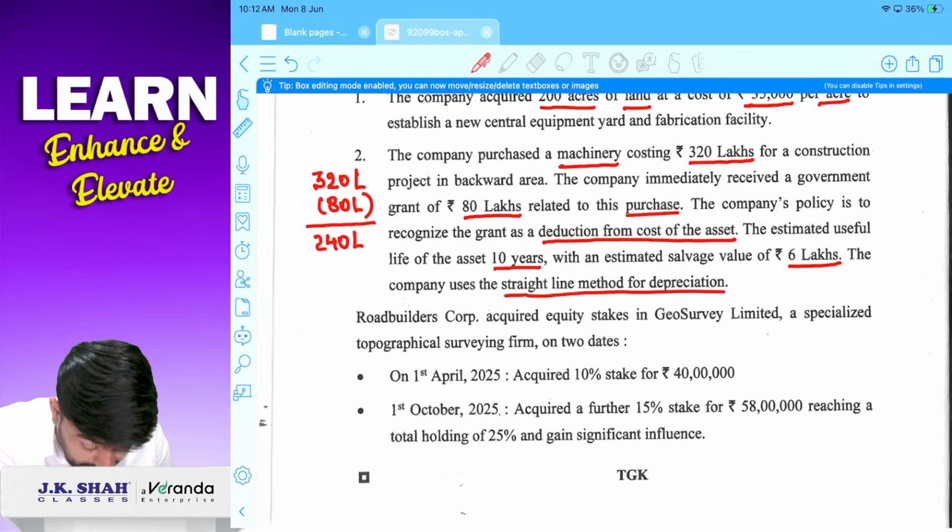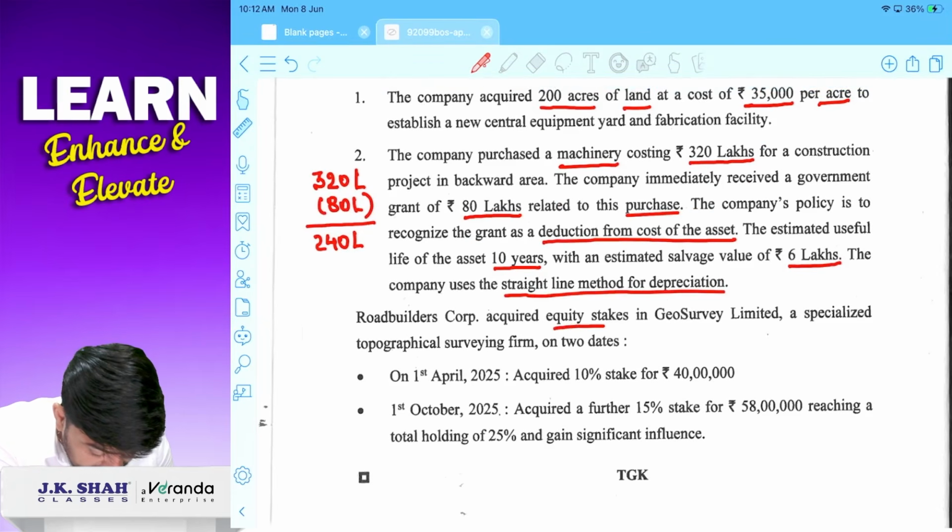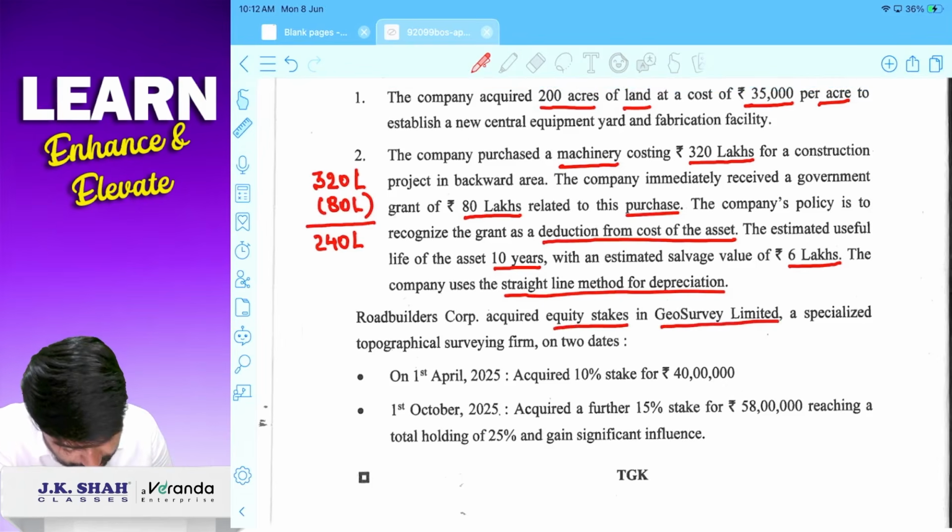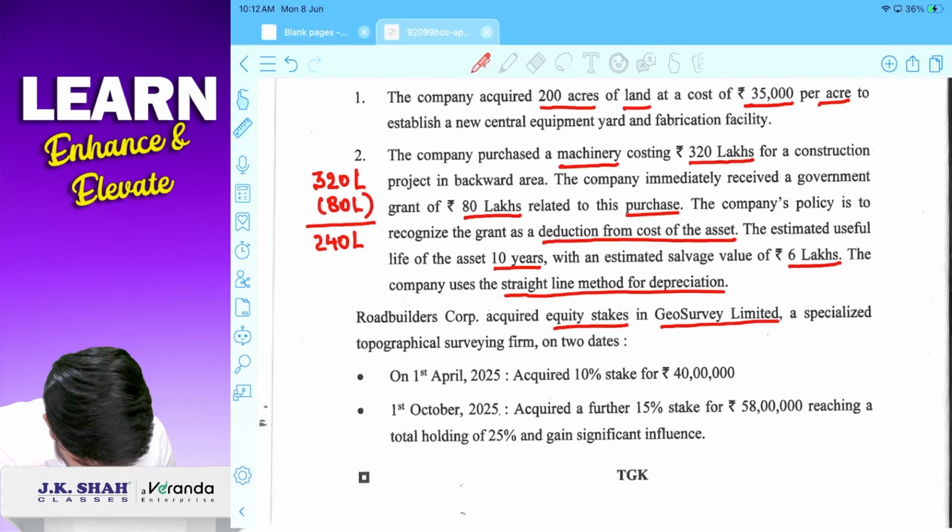Road Builders Corporation acquired equity shares in Geo Survey Limited, a specialized topographical surveying firm, on two dates. ठीक है? On 1st April 2025, acquired a 10% stake for 40 lakhs.